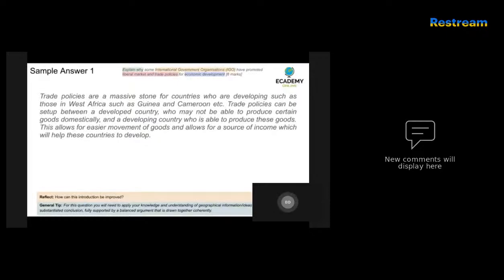This answer is very broad in many ways, and it's not really giving me a strong sense of this candidate understanding what international government organizations are. Nowhere in this answer, or perhaps in this paragraph, has it been mentioned that the IMF or the World Bank are important.